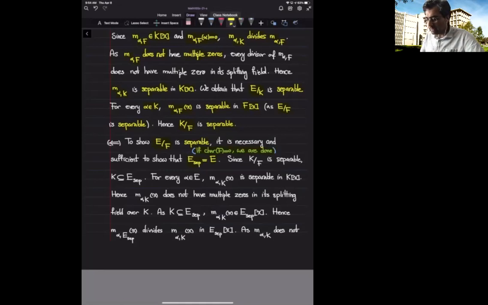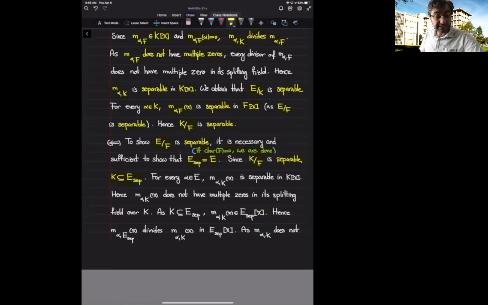Okay, let's go back to E sub sep. I want to show that E sub sep is E. But what do we know? What are my assumptions? I'm given an intermediate field K, and I'm told that K over F and E over K, both of them are separable. But because K over F is separable and E sub sep is the largest intermediate subfield that is separable over the base field, we deduce that K is a subfield of E sub sep. Okay, what else do we know about E sub sep and K?